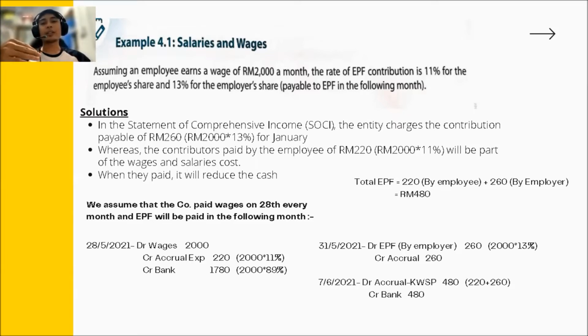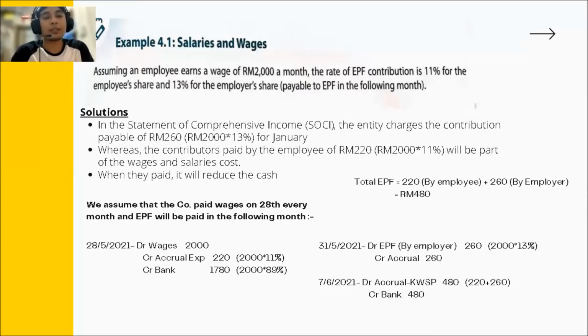Let's say on the 28th of May 2021, the company needs to spend the remuneration and wages for the employee, which in this case is 2,000, and they need to credit accrued expenses 220, in which they need to comply with the 11% employee share, because they incurred a liability from the company's perspective, and the other credit is to the bank for the company.